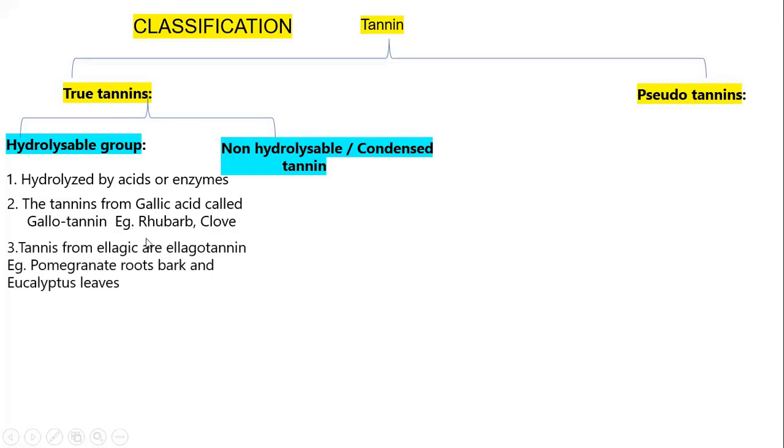Second, tannins from ellagic acid are known as ellagitannins. Pomegranate is an example of this, and eucalyptus leaves. They give a dark blue color when we treat them with ferric chloride solution.